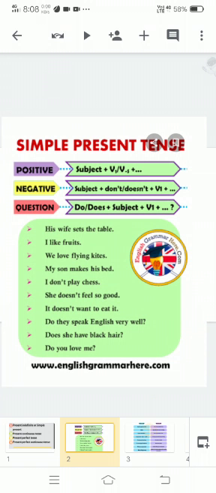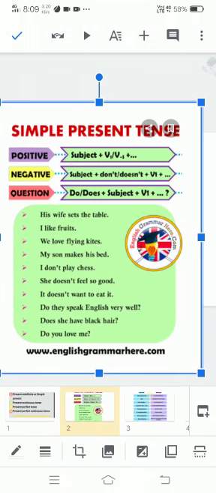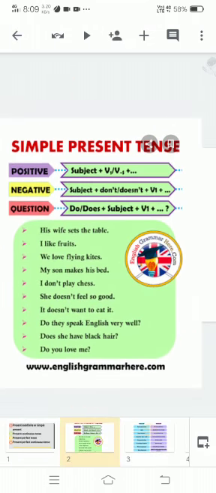Okay, so we have here a few examples, like his wife sets the table, I like fruits, we love flying kites, my son makes his bed, I don't play chess, she does not feel so good, it doesn't want to eat it, do they speak English very well, does she have black hair, do you love me, like that. Okay, so if you want I can explain one example also, like his wife sets the table.